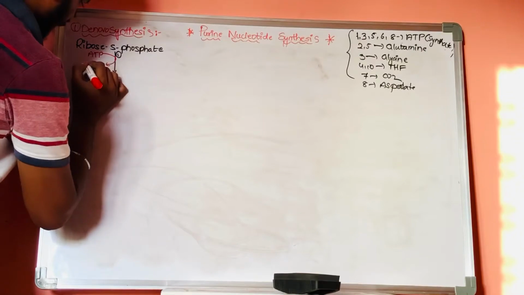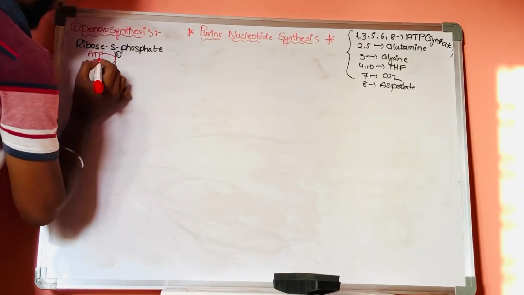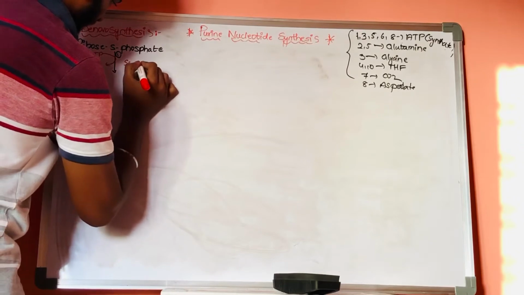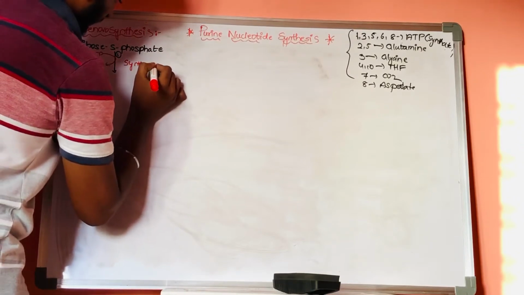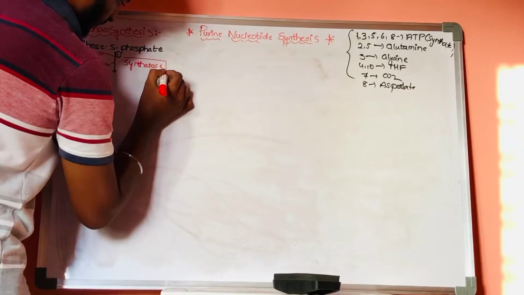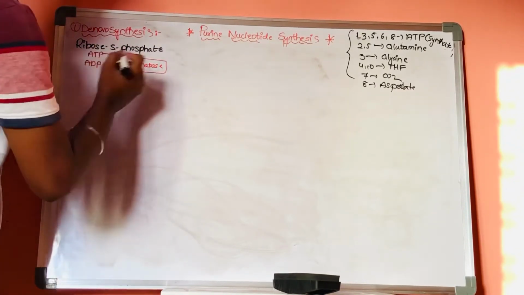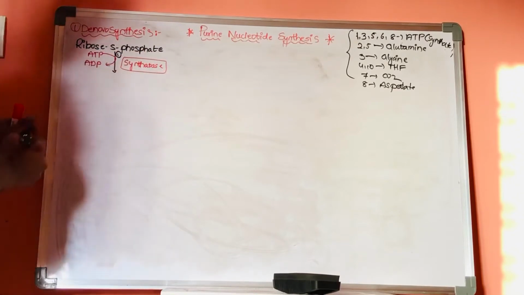By utilizing this ATP, it will get converted into ADP, and the enzyme is synthetase. Now, in the first step, this ribose 5-phosphate will get converted into